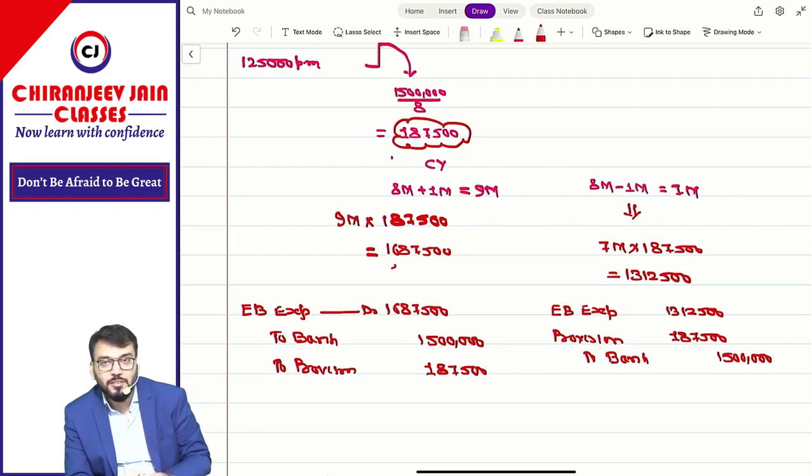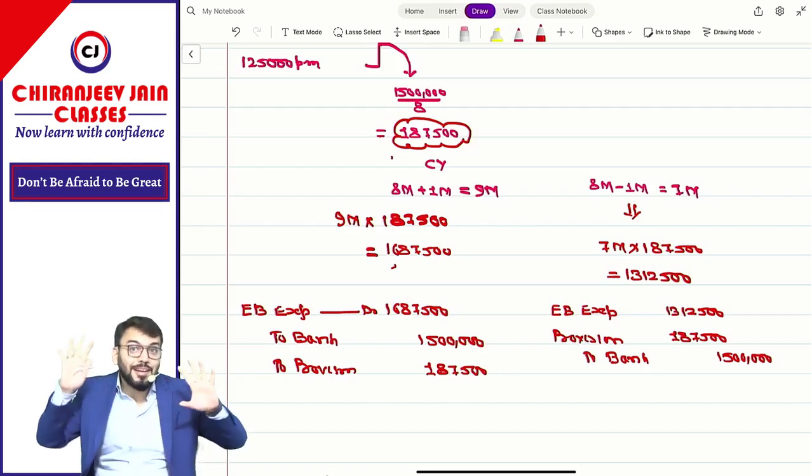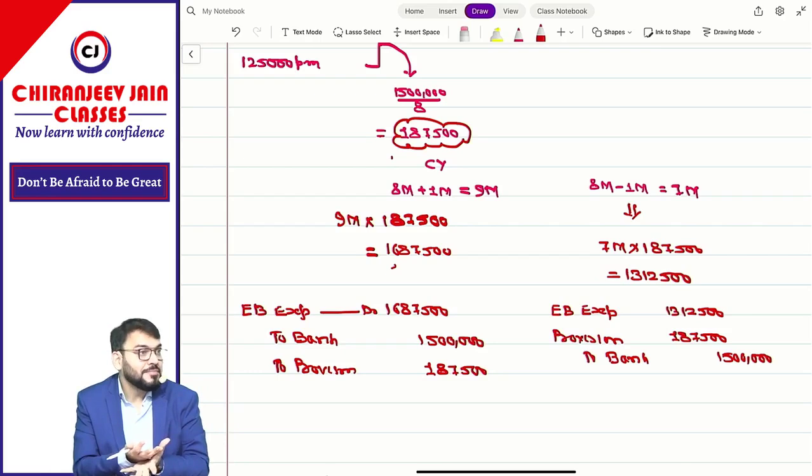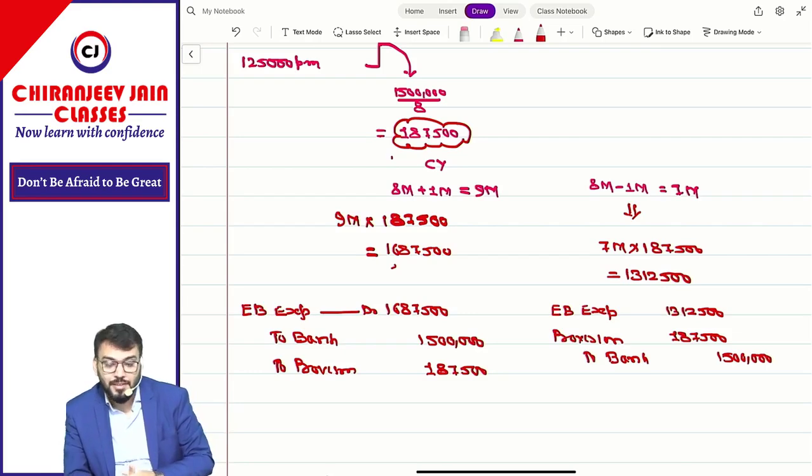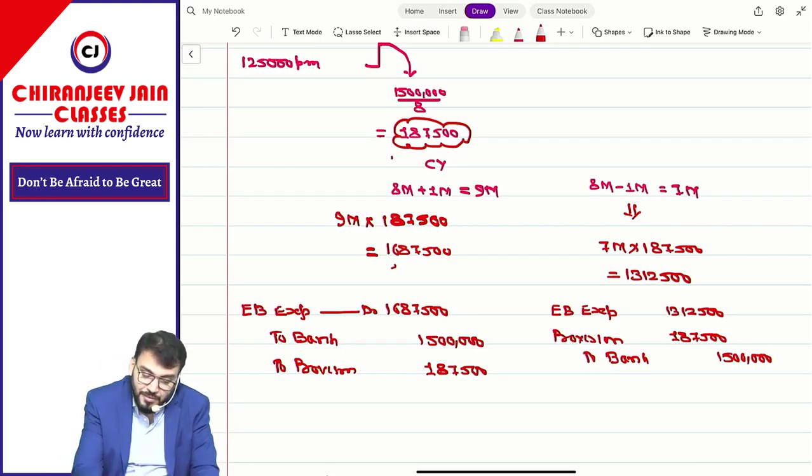Are you getting what I am saying? Just try to understand. This is the last accounting standard we are doing. The last 3-4 accounting standards are left, so we are at the end of CA Inter. In CA Final we will do more advanced, more interesting accounting. Have you understood this point? Yes, sir. I hope you have understood.